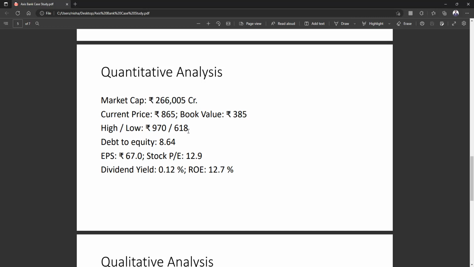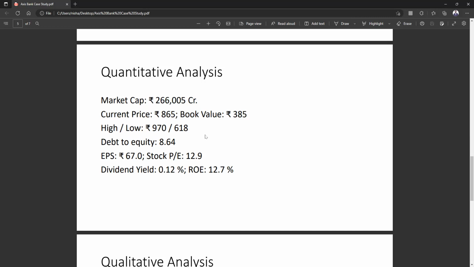Coming to the high and lows for the year. So this year it went, I mean 970. So this is for the last year, that is financial year 2022-23. So it went to 970 and the low is 618 and current price is 865. So yeah, it has corrected somewhat, but the downside is not very much from here.